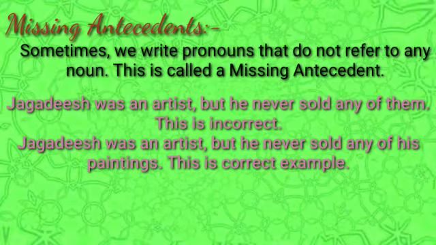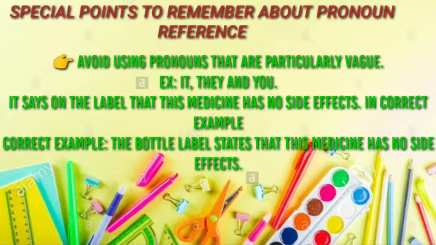Special points to remember about pronoun reference. There are 3 points. First point, avoid using pronouns that are particularly vague. Example, it, they and you. It says on the label that this medicine has no side effects. This is the wrong one. Correct example, the bottle label states that this medicine has no side effects.